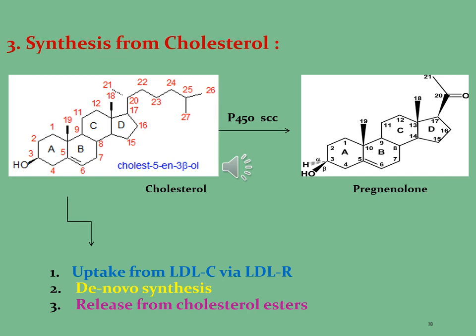Now, we will see where the cholesterol comes from and how it is used for the synthesis of different types of steroidal hormones. In the first step, the cholesterol is taken up from LDL-C via LDL-R, the low density lipoprotein receptor, which is a mosaic protein of 839 amino acids, after the removal of a 21 amino acid signal peptide, that mediates the endocytosis of cholesterol-rich LDL.